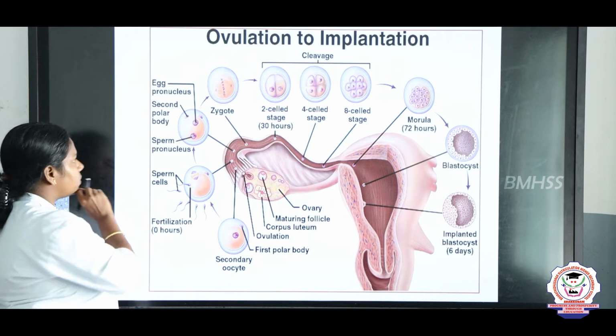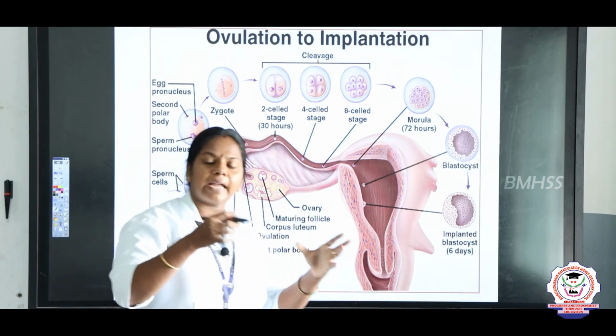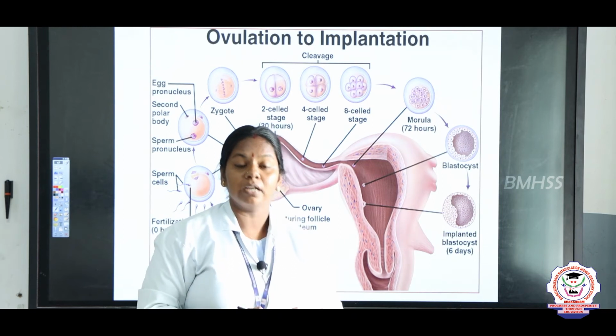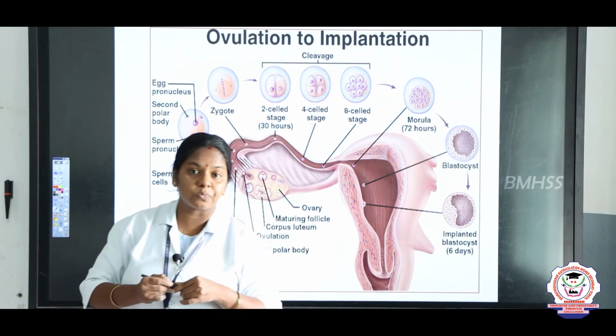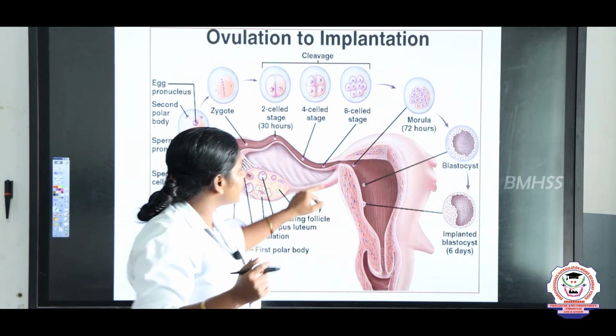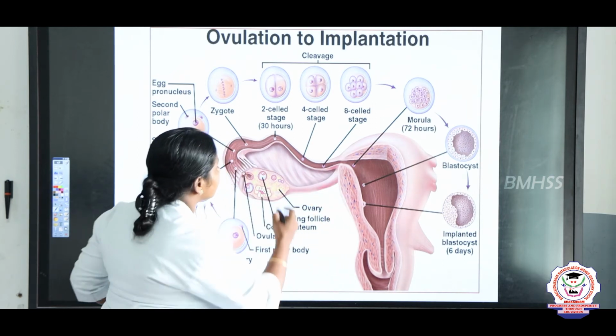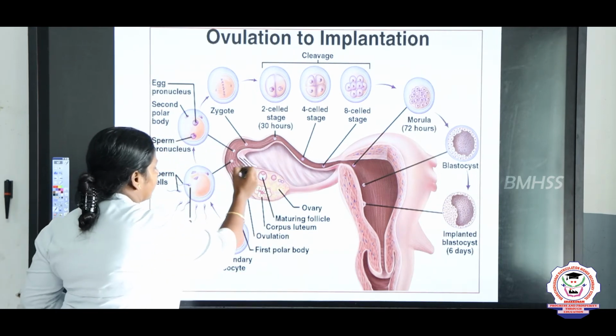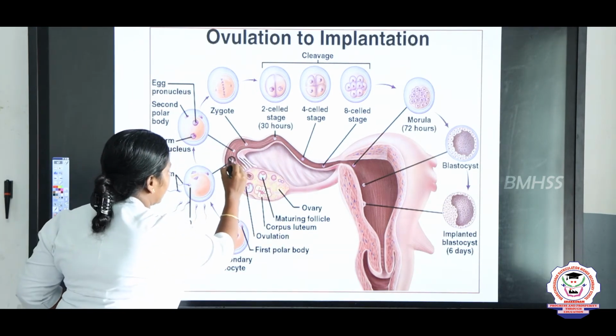And now, what happens after the egg and the sperms meet? Here also one important question is there, children. Where does fertilization take place? Right? You imagine a female reproductive system, and this is the ampulla. Here, this is the ampulla.